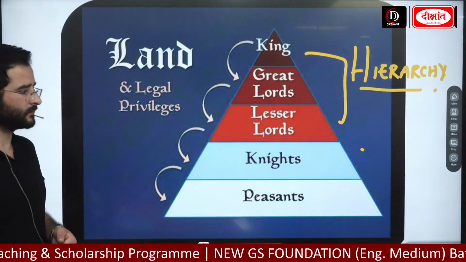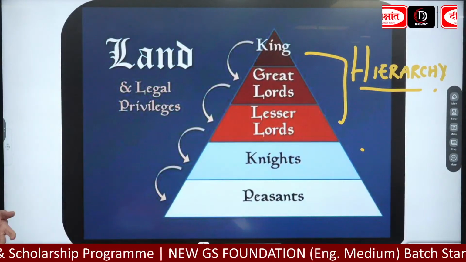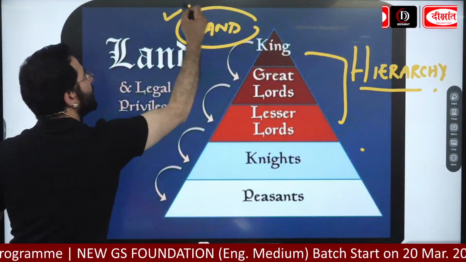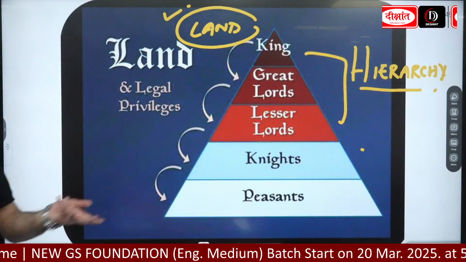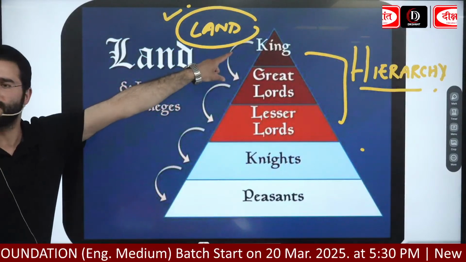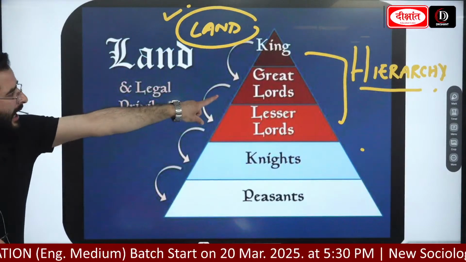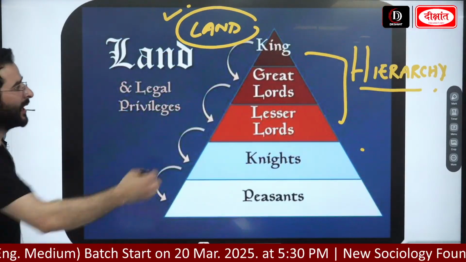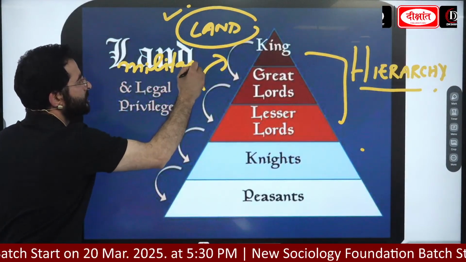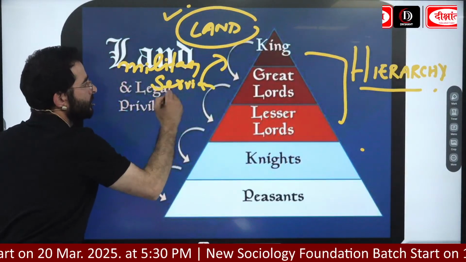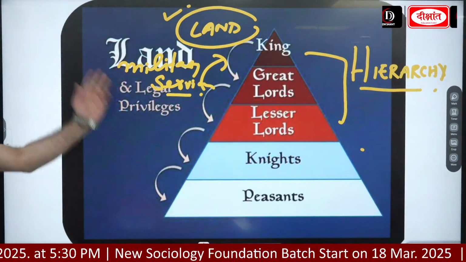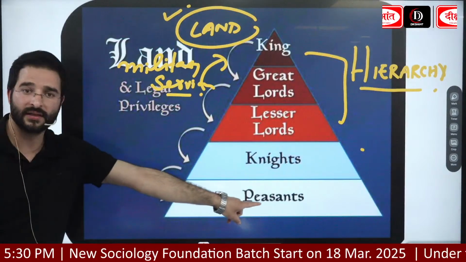So for example, लैंड किनके पास था? पूरा का पूरा राजा के पास ही होता है ना, ठीक है। King is the ultimate owner, जिस देश का राजा, land तो obviously उसी का ही था. He was having huge wealth and property at that point of time, so he used to give some land and he used to distribute that land amongst his great nobles and chiefs, and in turn ये जो noble था, ये chief था, he will be providing military services, protecting the king during the time of war, during the time of catastrophe. Okay, and we are seeing at the bottom of this hierarchy, peasants will be suffering.